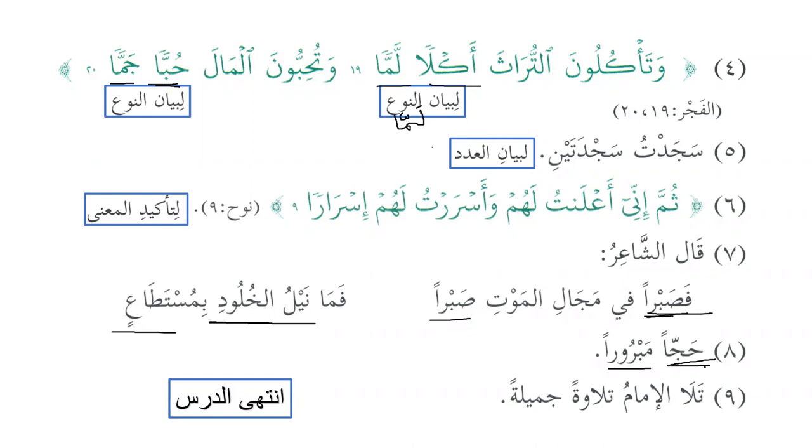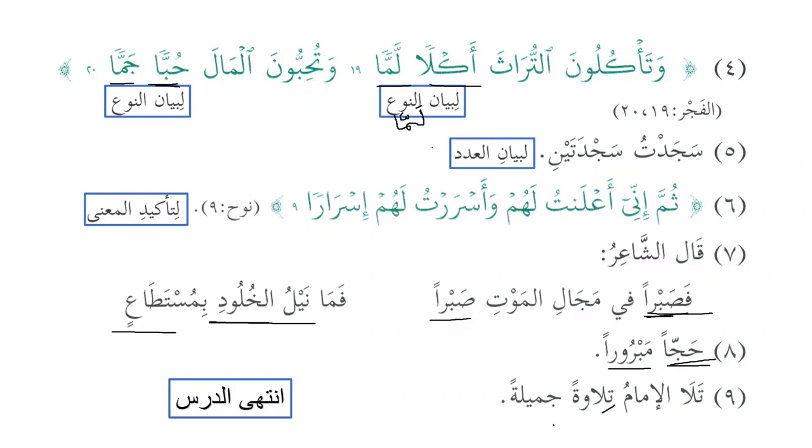That's why we say birrul walidaini, being kind to the parents, or doing something which is basically paying off to the parents. So something hajj that pays you off, something that gives you hasanat. That's why anyone who comes from hajj, we simply say hajjan mabruran. Then we have talal imamu tilawatan jamilatan.